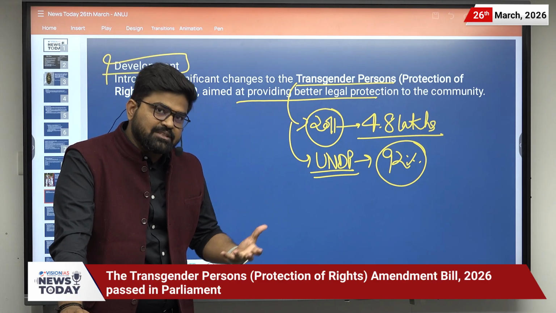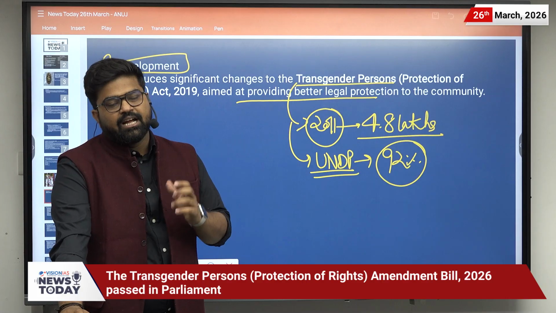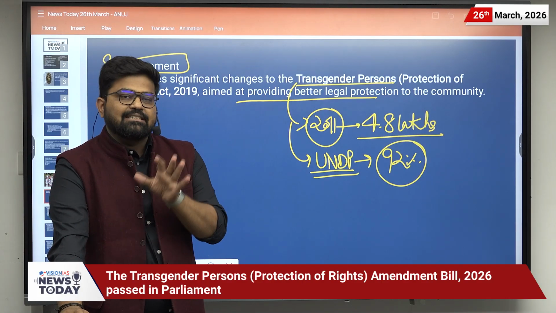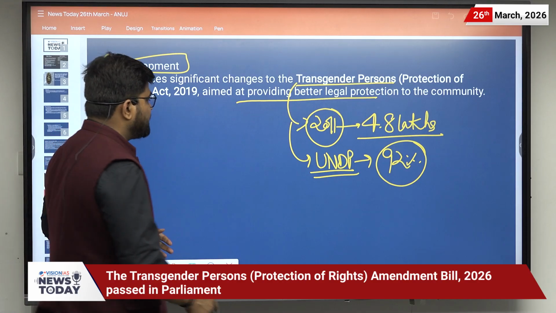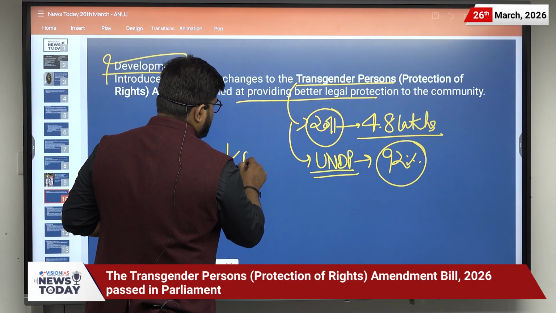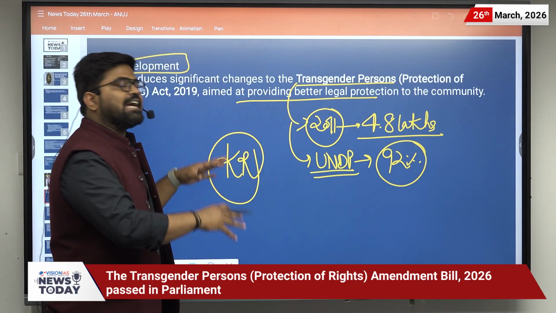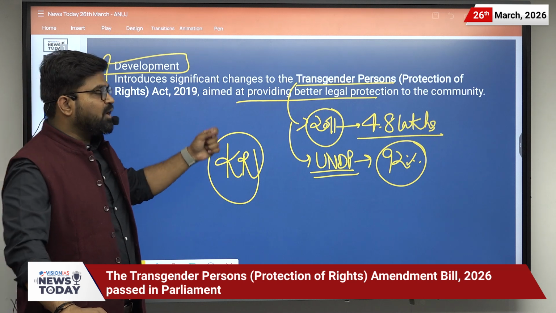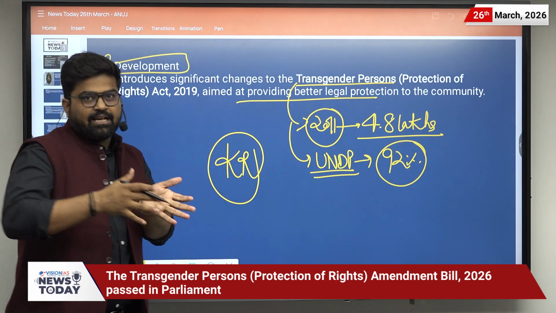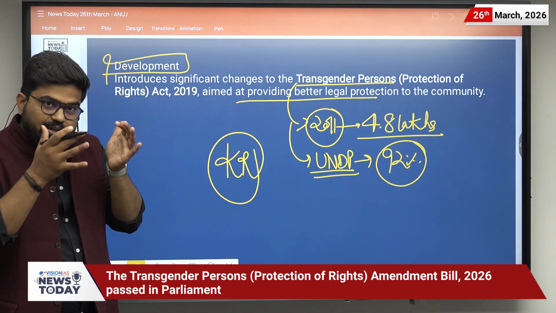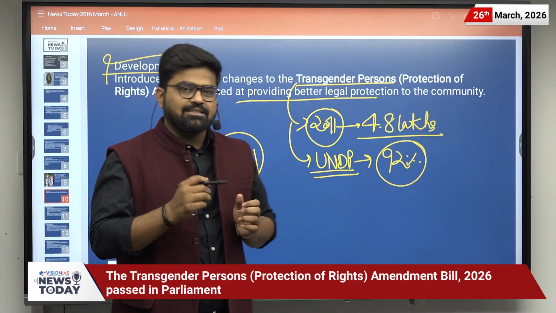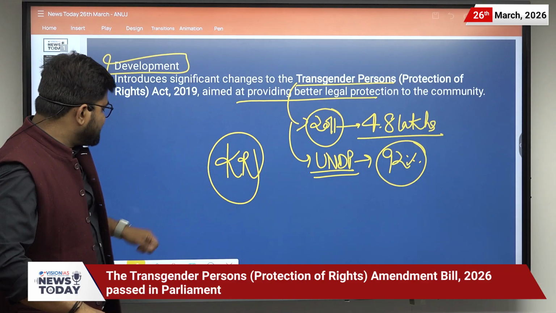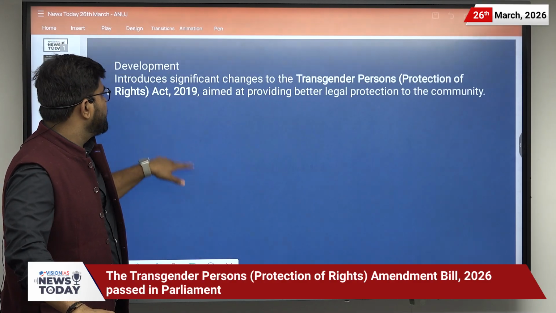There are some states which have provided horizontal reservation to the transgender community, and one such state is Karnataka. So these types of facts should be remembered if you want to write a very specific introduction in your mains exam. Now let us discuss this news.